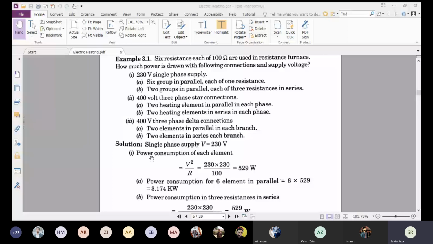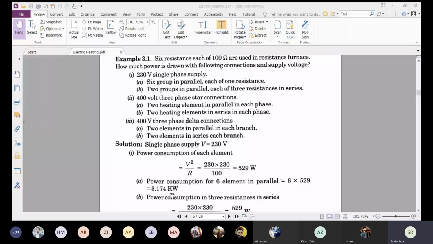So the first part is 6 groups in parallel, each of one resistance. The power consumption for 6 elements in parallel is 6 multiplied by 529. So the 6 elements are producing the power of 3.174 kW.